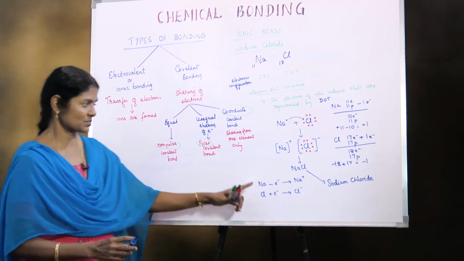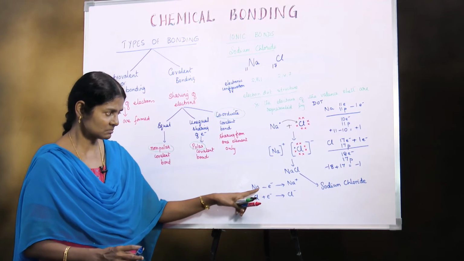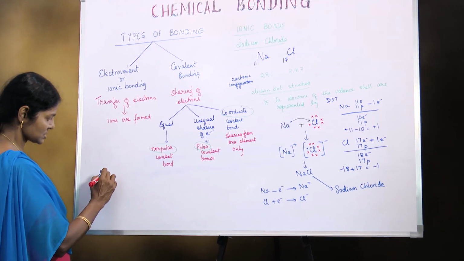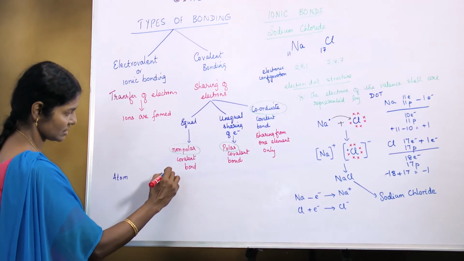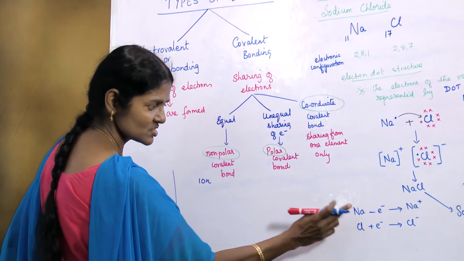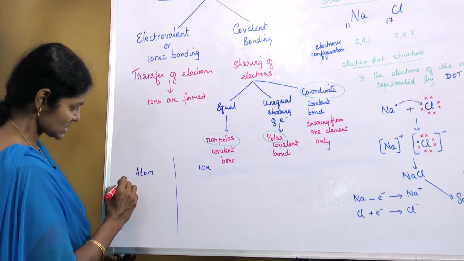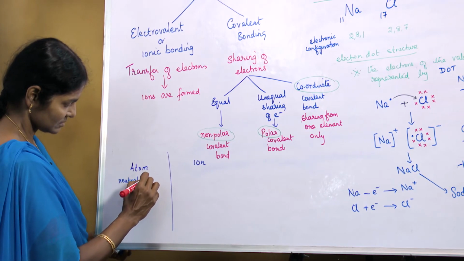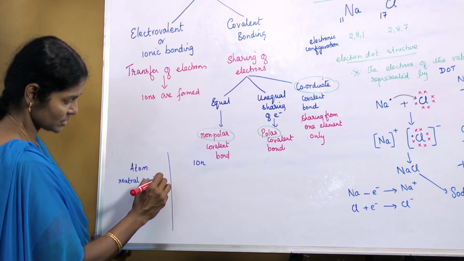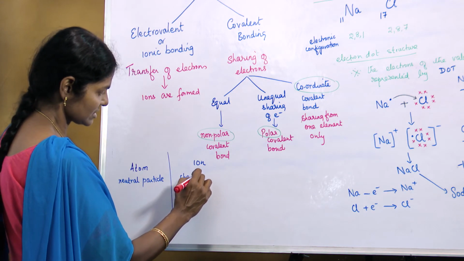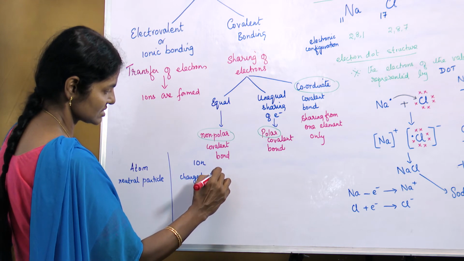Two terms that we learn. Okay, there is an atom, there is an ion. So what is the difference between an atom and an ion? If you see there, does this have charge? No. Okay, so this is a neutral particle. Atom is a neutral particle, whereas ions are charged particles.